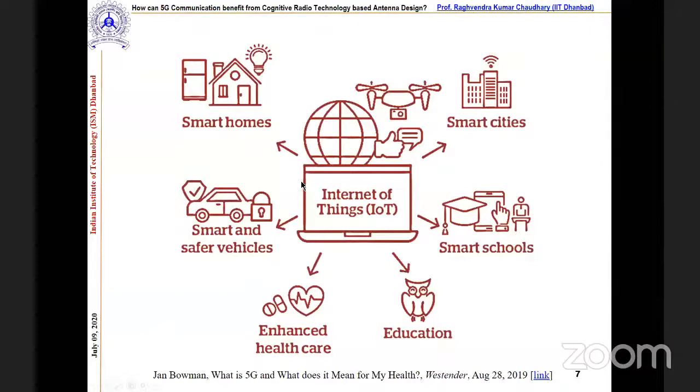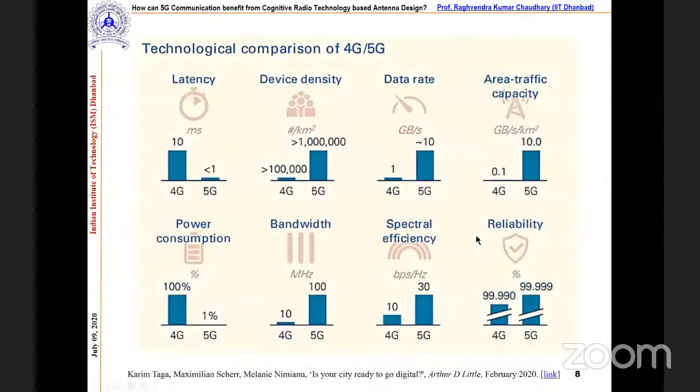The main backbone is how we can improve the data rate as well as the spectrum efficiency, so that these applications can be served smartly.